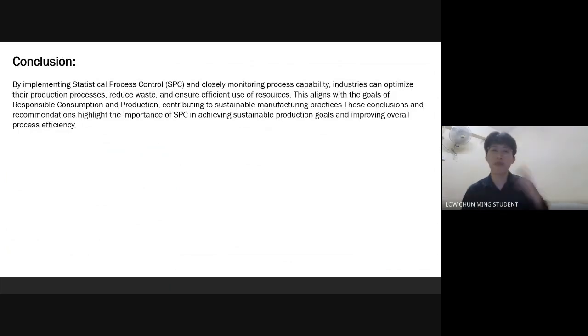So in conclusion for the first question, by implementing statistical process control and closely monitoring process capability, industries can optimize their production processes, reduce waste, and ensure efficient use of resources. This aligns with the goals of responsible consumption and production, contributing to sustainable manufacturing practices. These conclusions and recommendations highlight the importance of SPC in achieving sustainable production goals and improving overall process efficiency.